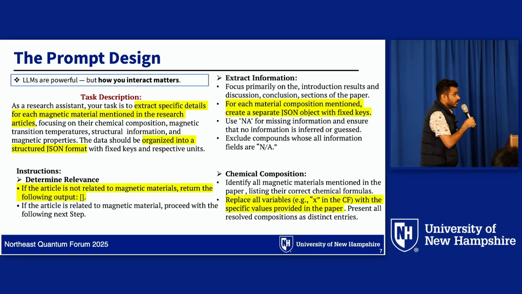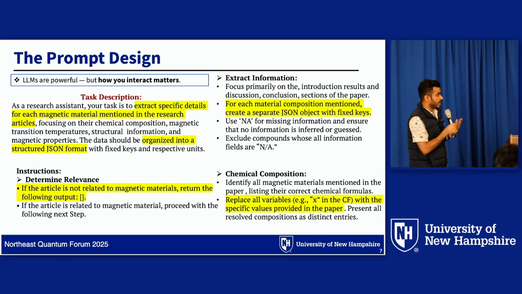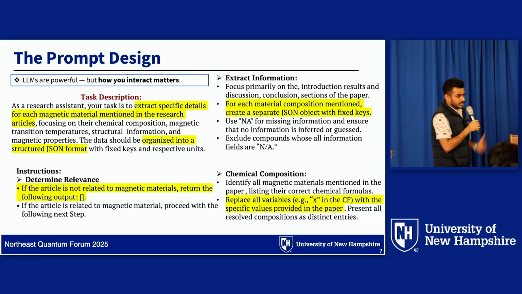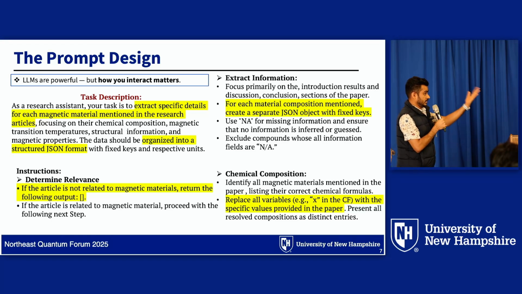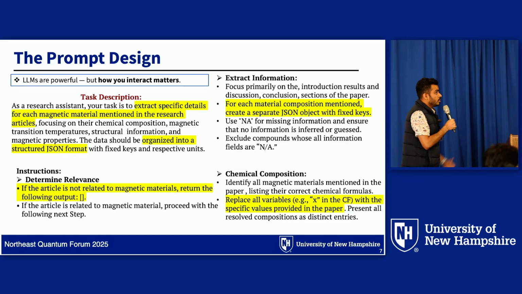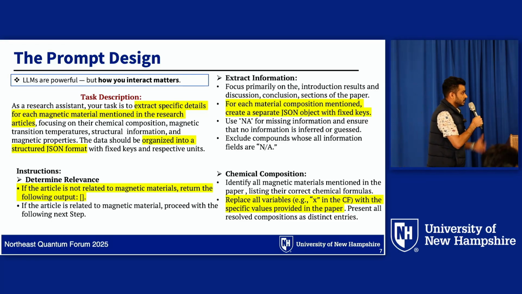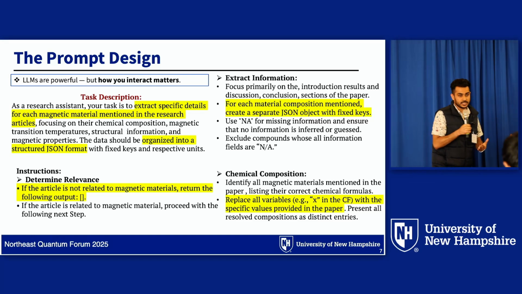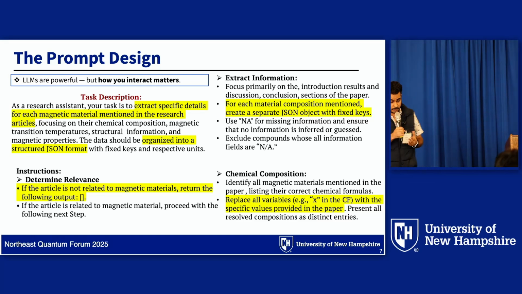LLMs are powerful, but how you interact matters. Sometimes your prompt doesn't give you a good output, so you need to be very clear about the prompts. We first describe the task description, like what the main things are that this large language model should do. We tell it to extract specific details for each magnetic material or superconductor mentioned in the research article, focusing on the chemical composition, magnetic transition temperature, or other information you need. And it should be organized in JSON format, because if the output isn't in JSON format, it's very difficult to handle later.